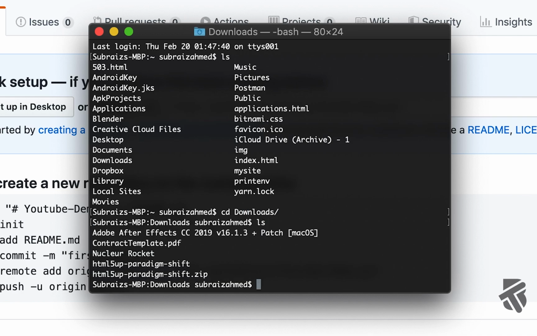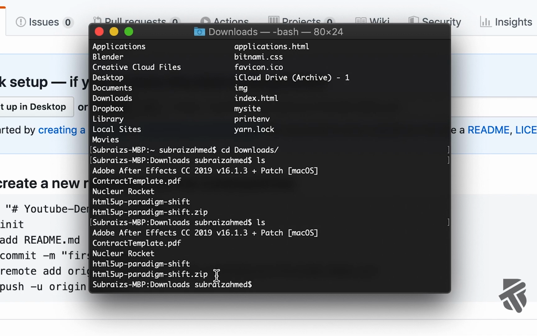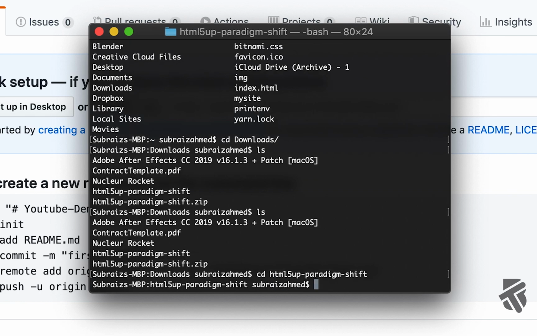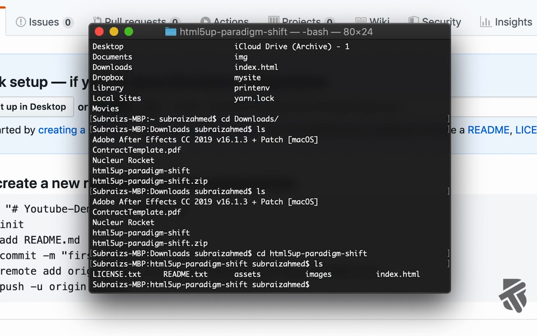Just if anyone doesn't know, cd means change directory, it lets you go through directories. If you type in ls on a Mac, it shows you all the folders of the directory you're in. On Windows, it's dir, I believe. So we're going to go into the downloads folder. Then we have cd html5up, whatever, okay. And that's our website right there.